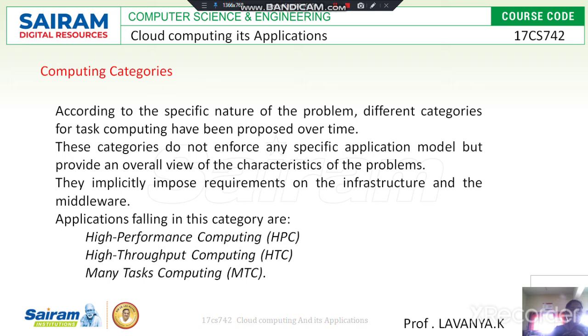Many task computing systems deal with how many tasks or computations can be executed in a short period of time. Here, MTC, that is the many task computing system, also denotes high performance computations, and different activities or file system operations are taken care of at the cloud. So this is about many task computing, a category for computing different tasks in task computing scenarios.